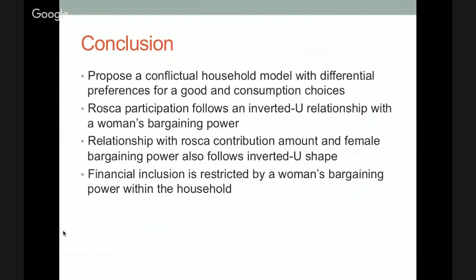So in conclusion, the authors propose a conflictual household model with differential preferences for good and consumption choices. And they find that RASCA participation does follow this inverted U-shaped relationship with a woman's bargaining power, and also the relationship with the amount of the RASCA contribution and female bargaining power also follows the same inverted U relationship. And in conclusion, they find that financial inclusion is in fact restricted by a woman's bargaining power within the household.